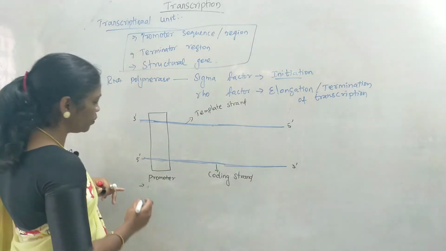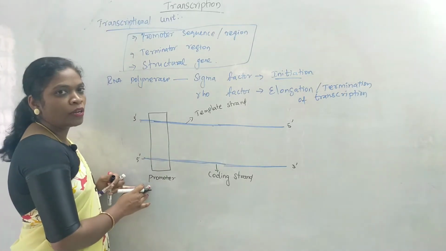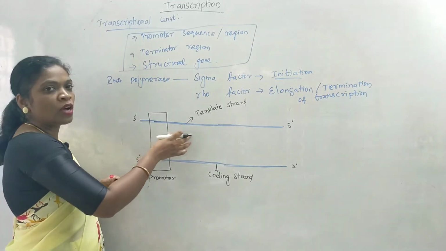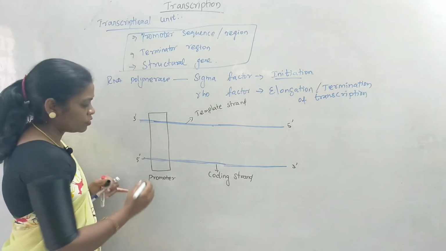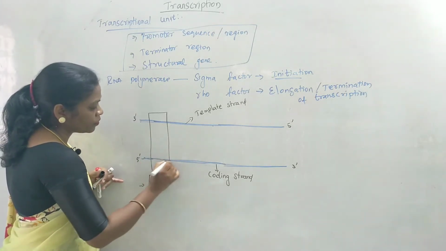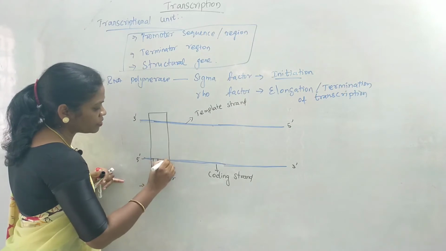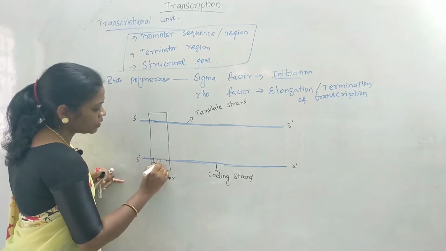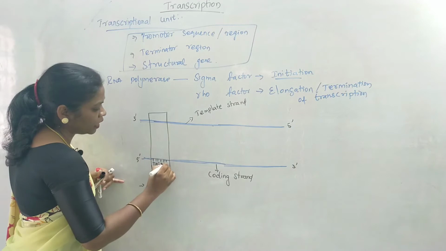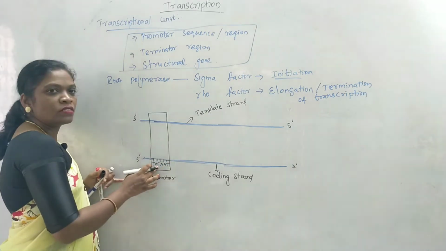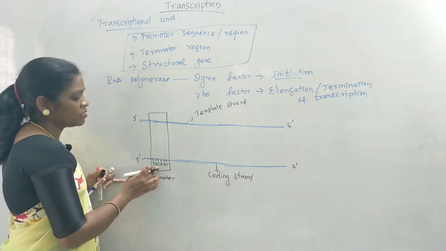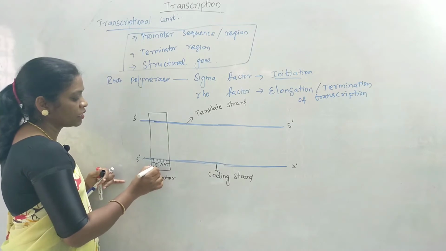What is the promoter sequence? It helps the RNA polymerase to recognize where it has to start synthesizing the RNA. So here, just for an example, I am writing the sequences here: TATAAT. This sequence is known as promoter sequence, and these sequences are rich in adenine and thymine.